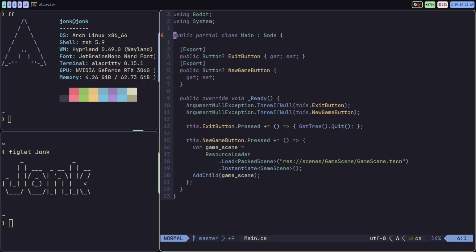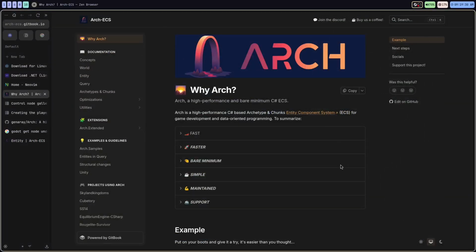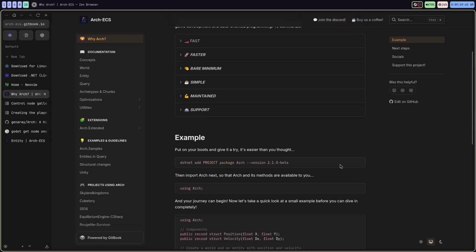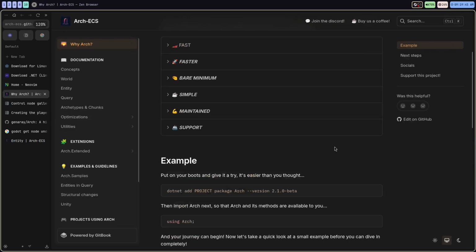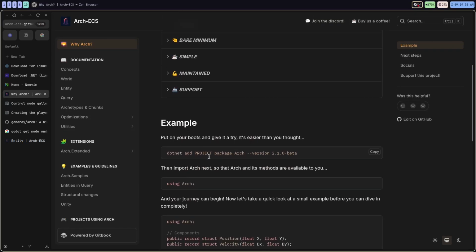All right, and to add an ECS system into our game, we're going to be adding Arch, which is a high performance bare minimum C# ECS system. I've been using this for a small amount of time now, but I'm actually enjoying my usage of it. So we're just going to head down here, and it says .NET add project. We're going to copy this. This is how we can add this into our project.